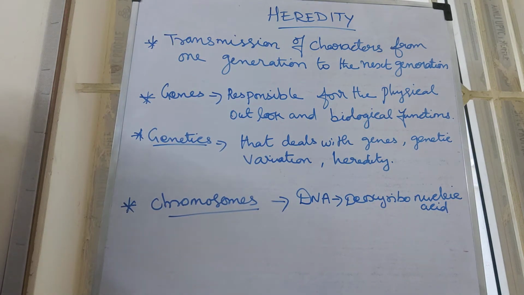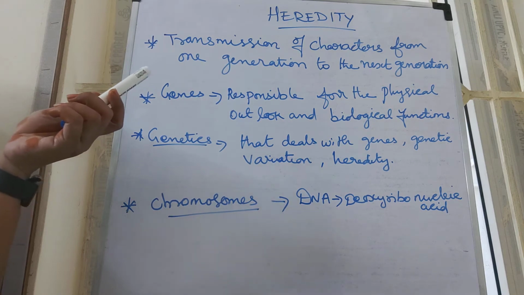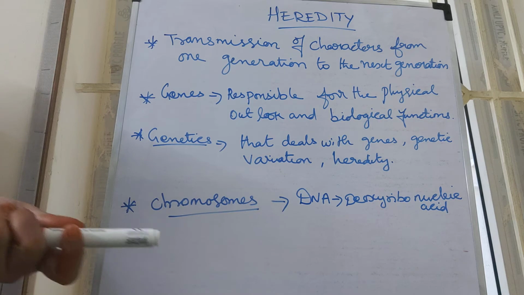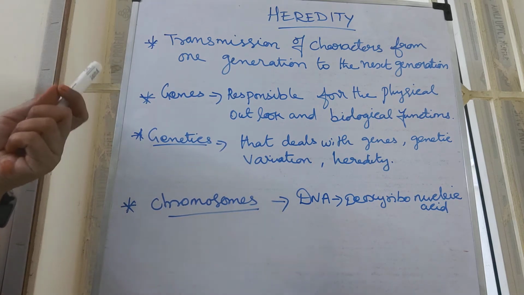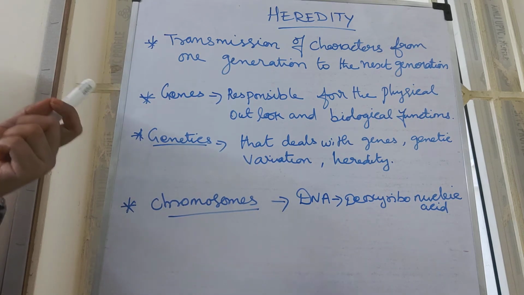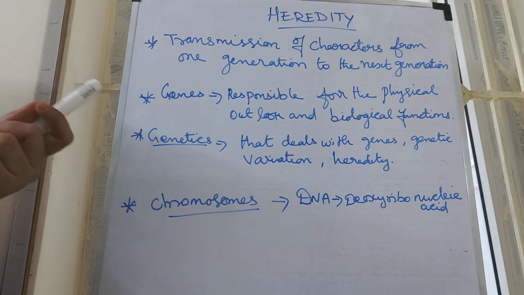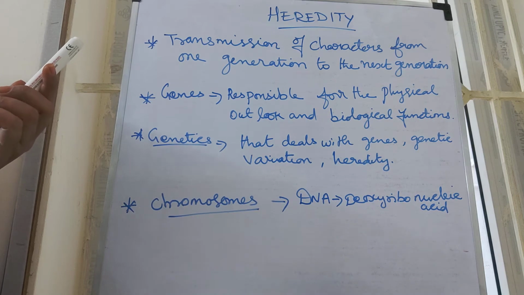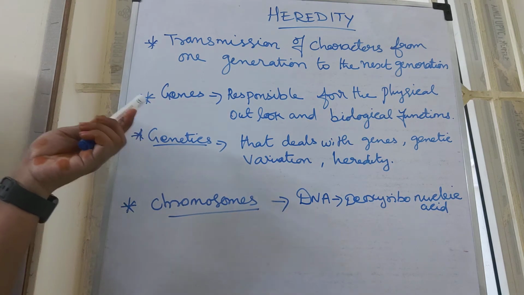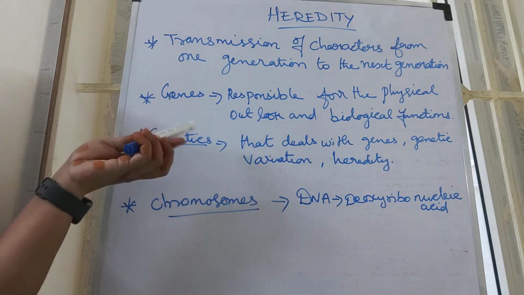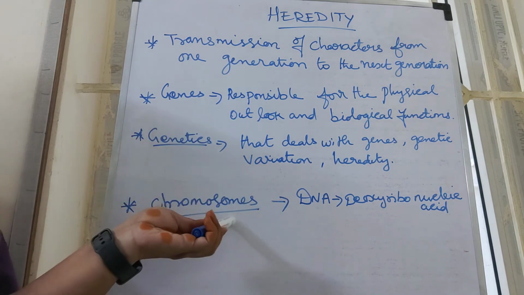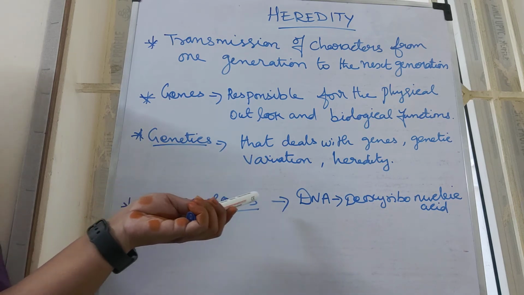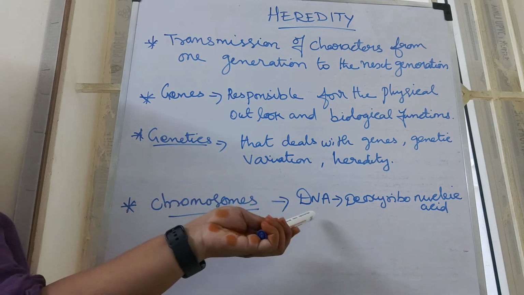While variation refers to the differences shown by individuals of the same species and also by the offspring, already I said offspring means a young one, of the same parents. All of these happen only due to chromosomes. These chromosomes are composed of DNA. So chromosome is composed of DNA.